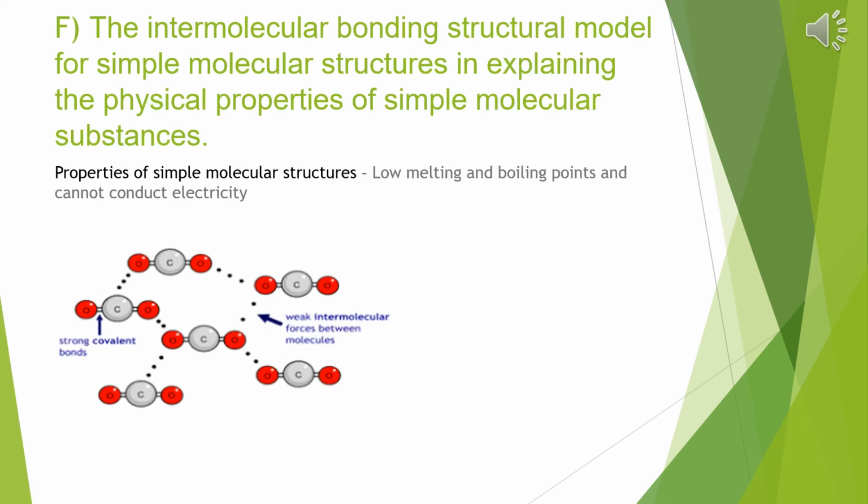In this learning objective, we explored the intermolecular bonding structure model for simple molecular structures and explained the physical properties in these structures. So the first properties are low melting and boiling points. This is due to the fact that there is little energy needed to break the weak intermolecular forces. There are strong covalent bonds between the atoms, but the intermolecular forces between the molecules, which we can see below, are very weak. Therefore, they have low melting and boiling points.